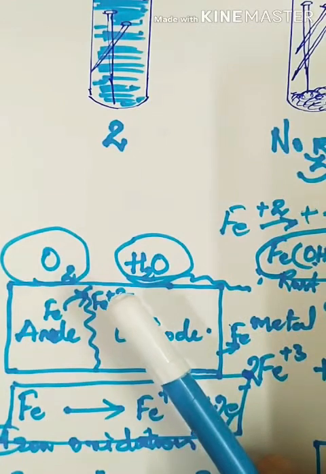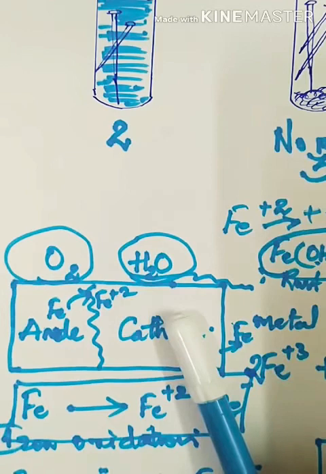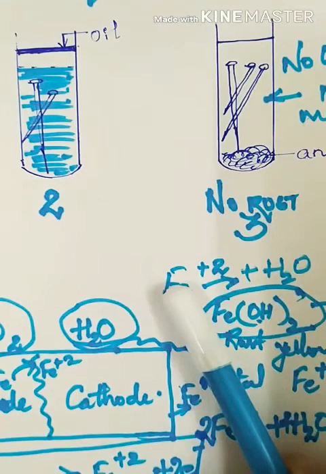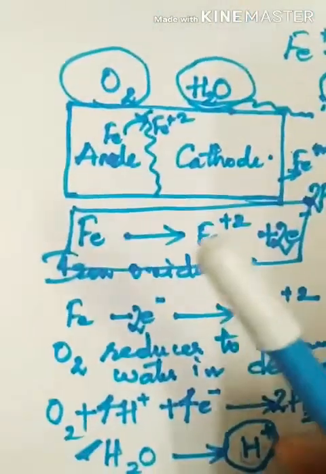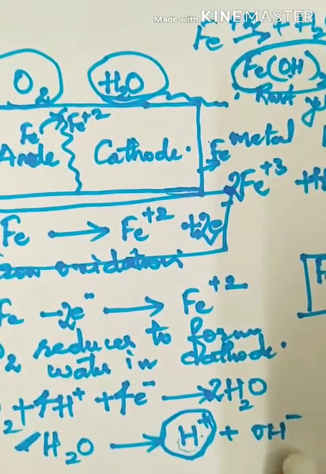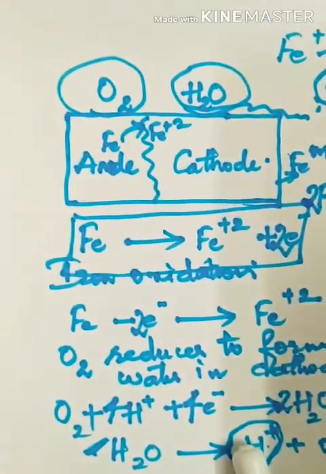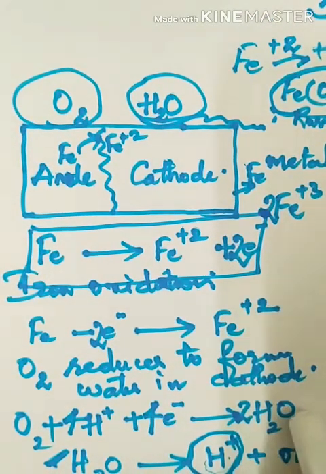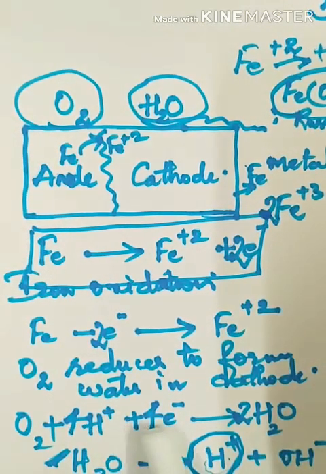In the rusting process, a part of the metal behaves like an anode and the other part behaves like a cathode. At the anode, the iron gets oxidized to form Fe+2 ions. At the same time, water is ionized to form H+ and OH- ions. Now, these H+ ions react further with oxygen and more water molecules are formed. That is this reaction, and it happens at the cathode because there is gain of electrons.